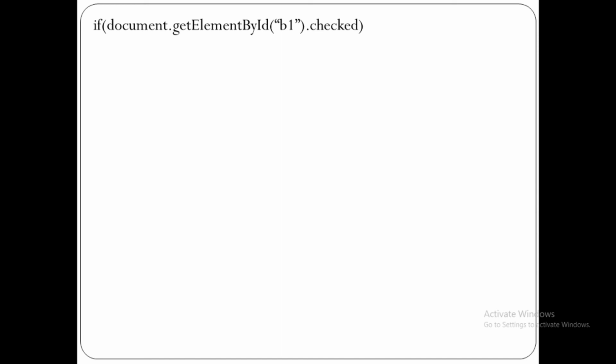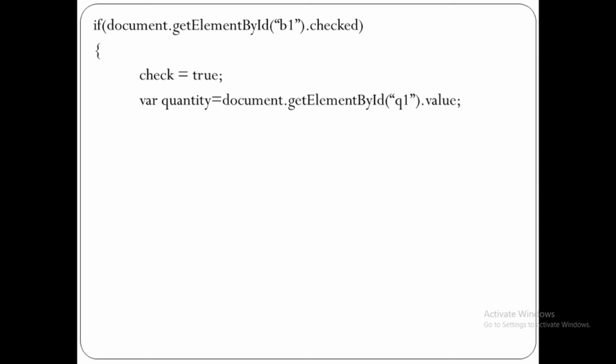If document.getElementById('b1').checked, it means b1 checkbox is selected, then check is equal to true. Check is the name of variable. Now var quantity is equal to document.getElementById('q1').value. It means whatever we have written inside quantity text box for b1 checkbox, that will get stored inside quantity variable.